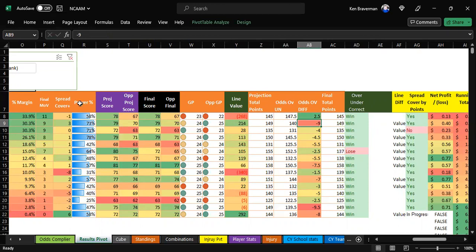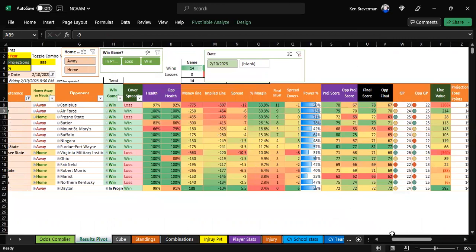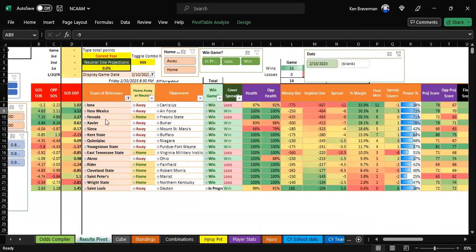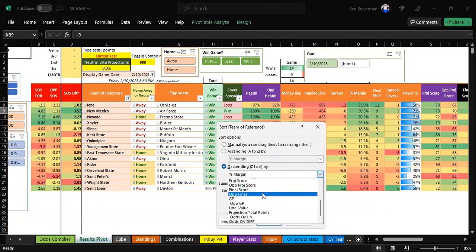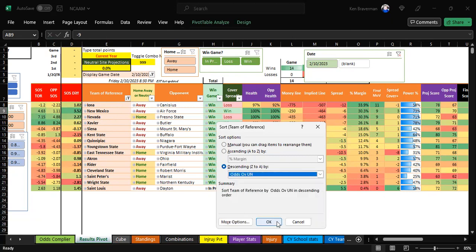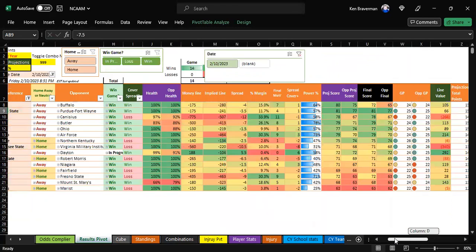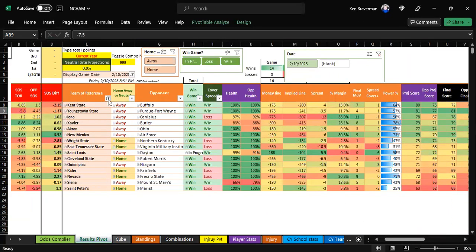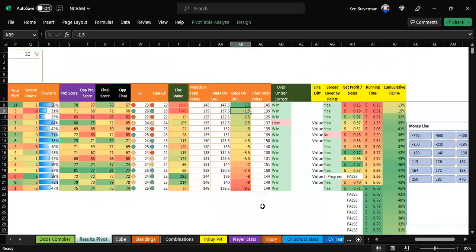Look at the biggest, let's start sorting this by the biggest numbers on here to see if we can catch the over-unders correct in these games. And the way to do that is to change this sort, more sort options. We're going to go, I guess, descending by odds over under differential. And it didn't work. Let's try that again. More sort options. A differential. Sorry, I pressed the wrong one. Yeah. Wow. Okay. All right.